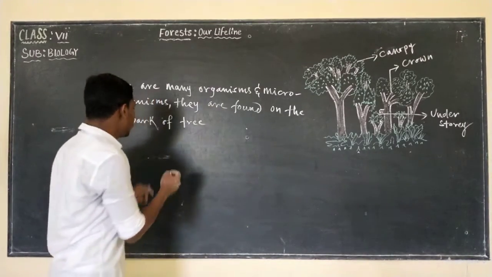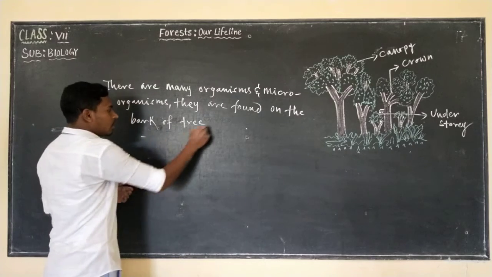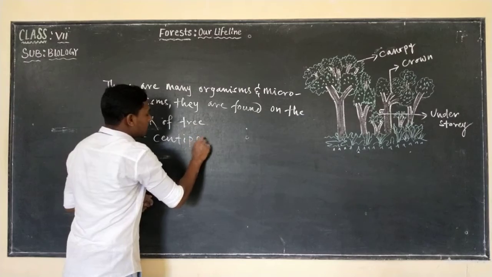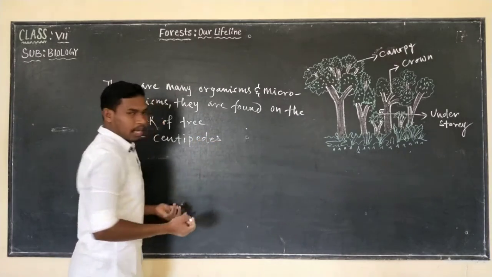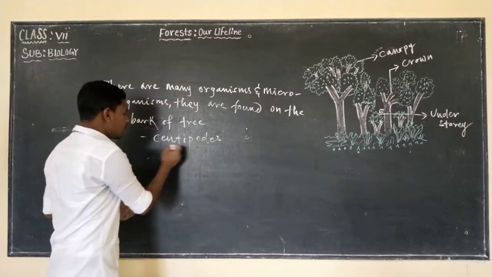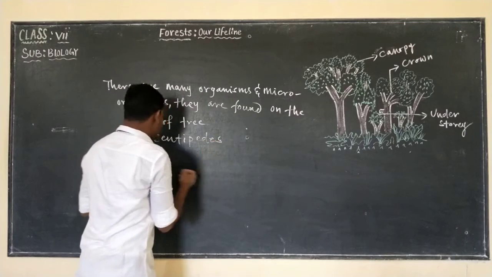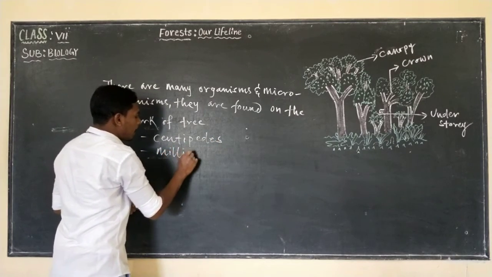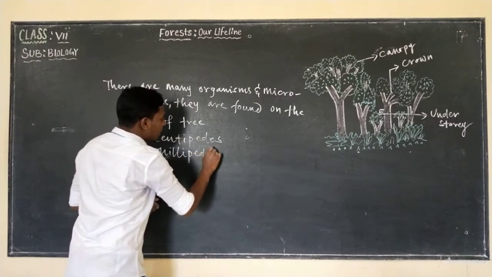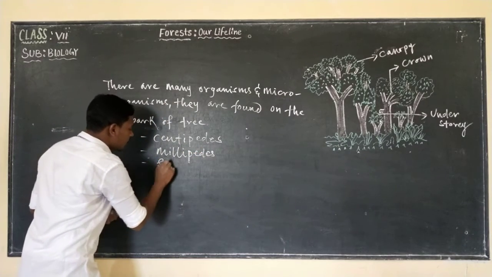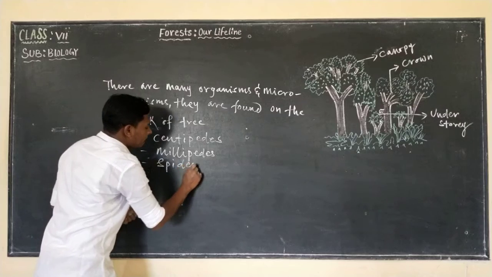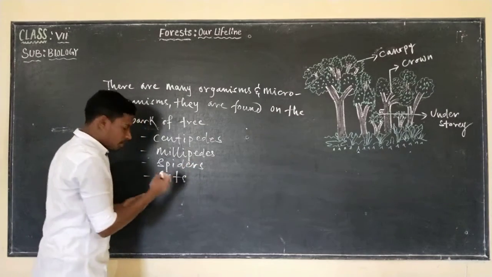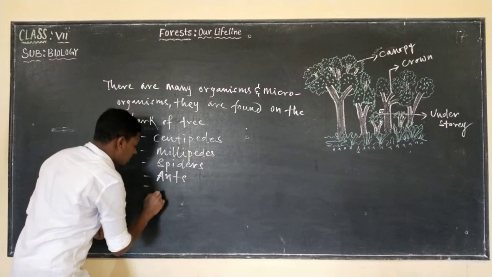For example, there will be centipedes. These organisms have many legs, right? Centipedes, and even millipedes, spiders, and ants, and even beetles.